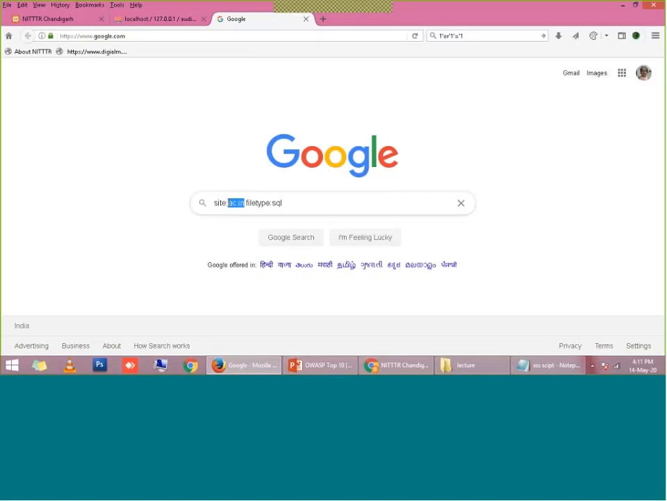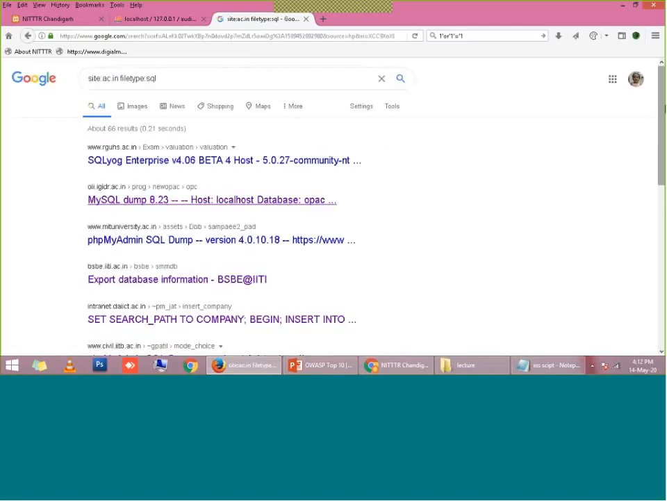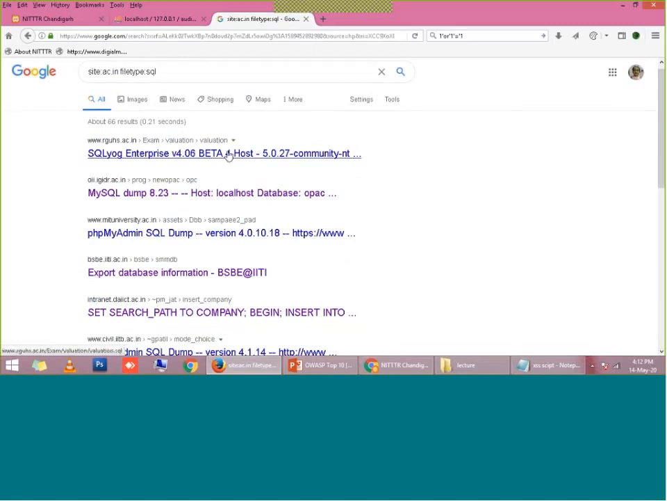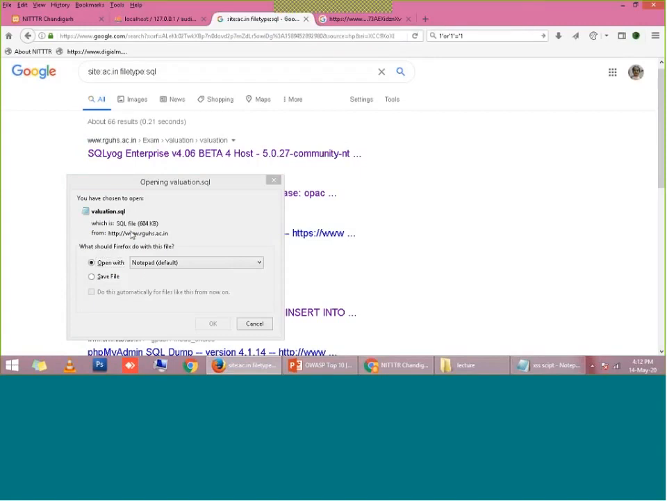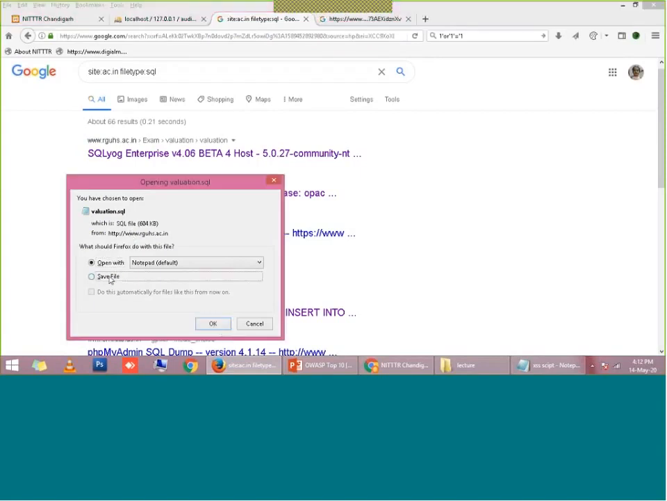com means commercial website, gov.in means government website, org means organizational website, and ac.in or edu.in means educational website. So I am telling Google, please search all academic websites having file type SQL. So what will Google return? Now you can see Google returns all the SQL files available on different web servers, and you can find this is an academic website, and here they have kept their database backup file. You can see here valuation.sql. So I am opening this backup file.